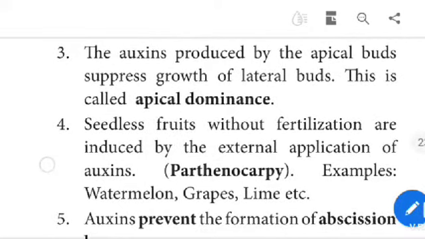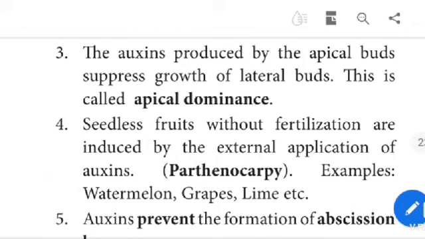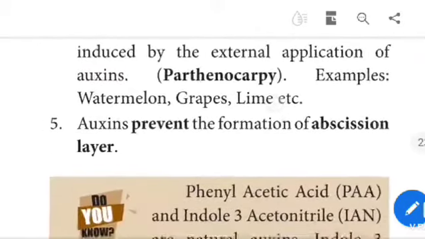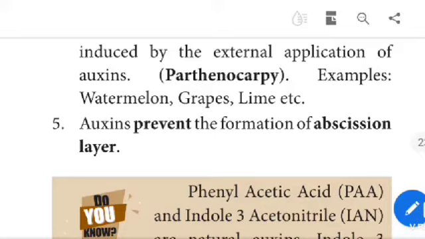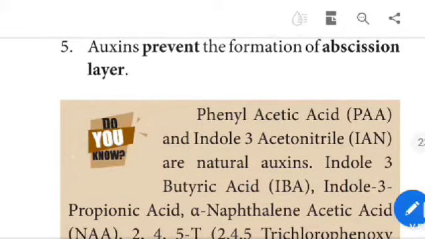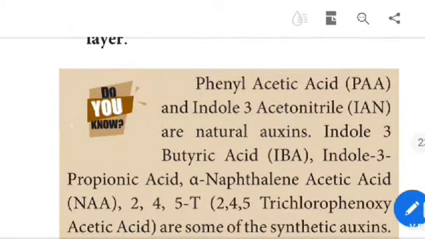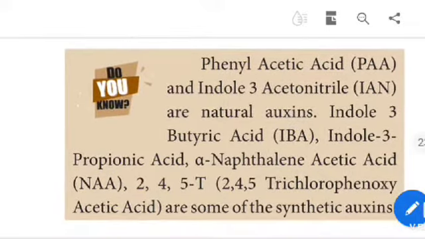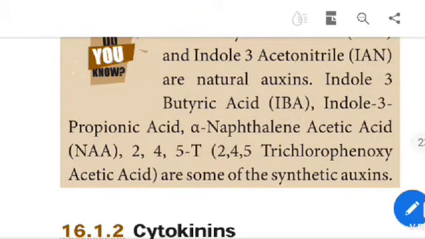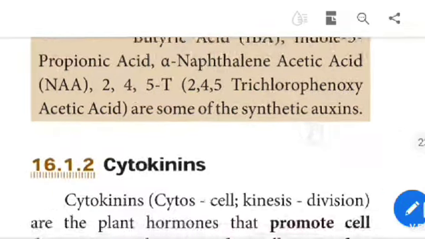Seedless fruits without fertilization are induced by the external application of auxin. This is called parthenocarpy. Examples: watermelon, grapes, limes, etc. Auxin prevents the formation of the abscission layer. Phenylacetic acid and indole-3-acetic acid are natural auxins. Indole-3-butyric acid, indole-3-propionic acid, alpha-naphthalene acetic acid, and 2,4,5-T (2,4,5-trichlorophenoxyacetic acid) are some of the synthetic auxins.